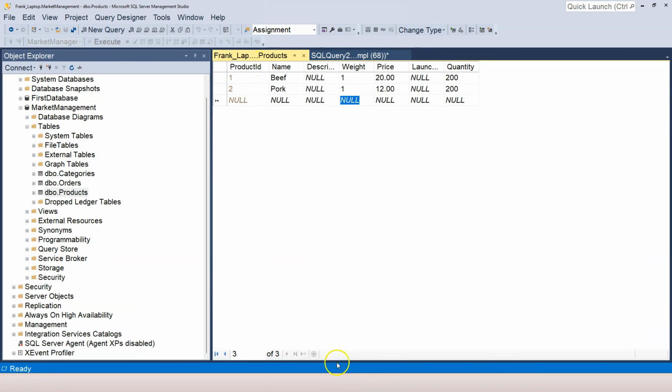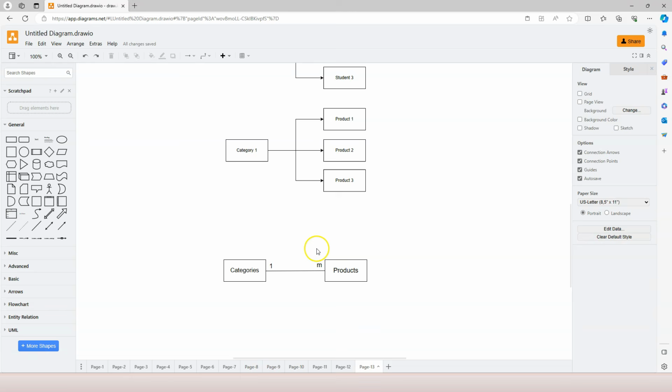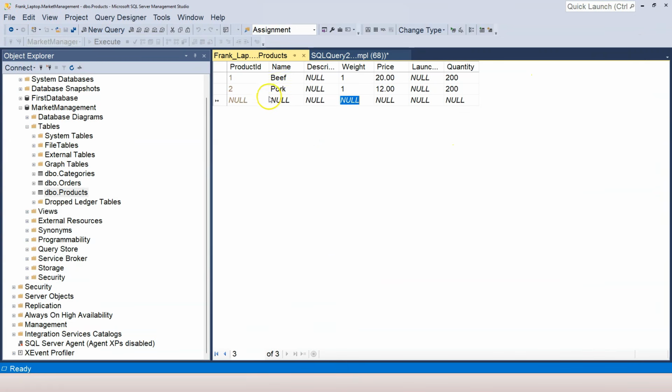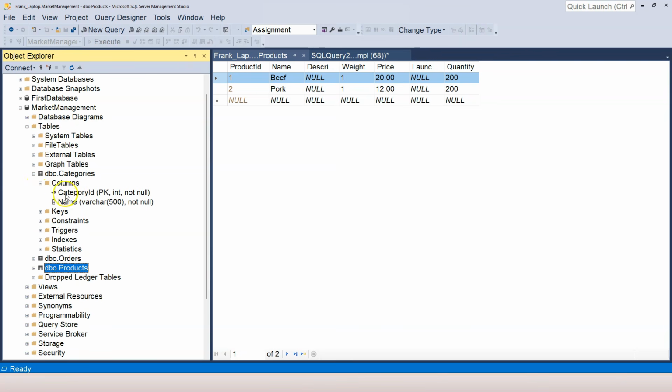Now, like I mentioned, the responsibility of remembering the relationship is on the end of the many. So in this case, it's product. Here, each product will need to remember its category. How does it do it? We need to add an additional column here so that beef knows its category. And if we open up our categories table, we have category ID and we have category name.